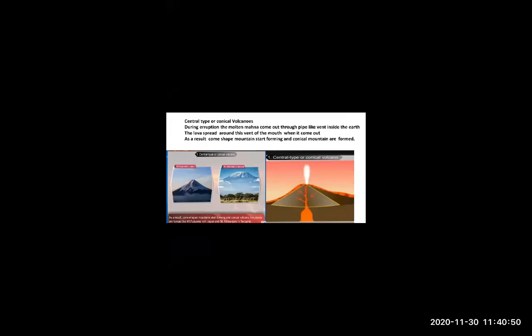What is meant by a central type or conical type volcano? I took this part in an activity also, I think. Yes, exactly correct. Very good.